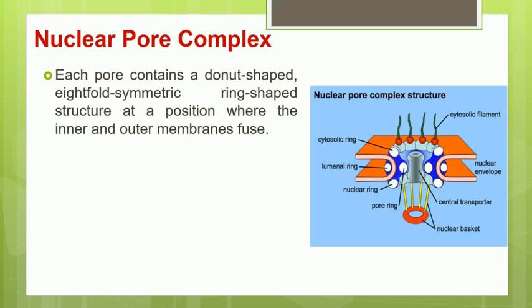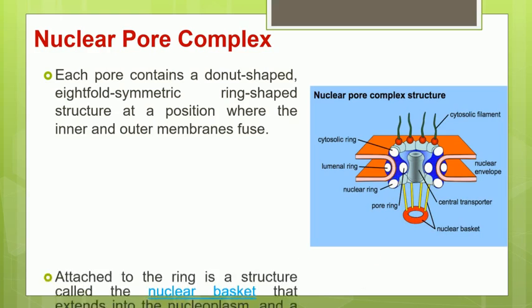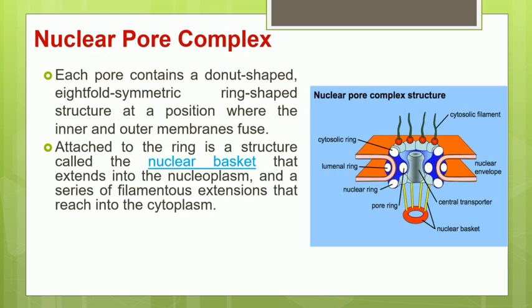If we see the structure of this nuclear pore complex from the side view, we can see a basket like structure inside the nucleus, and this basket like structure is held in its position.